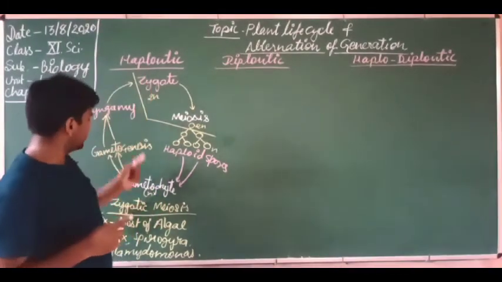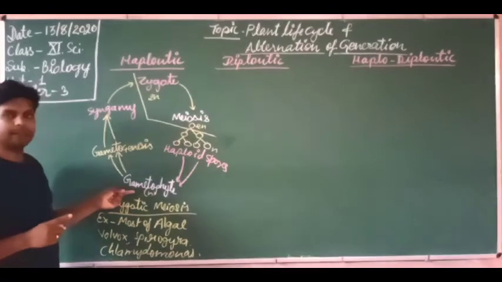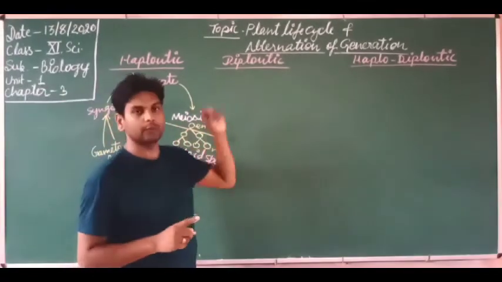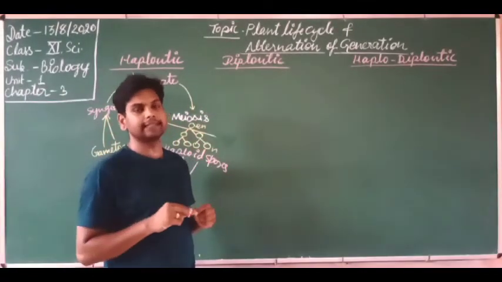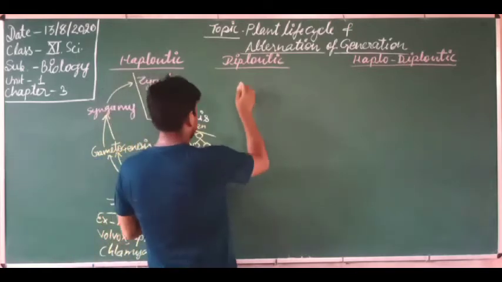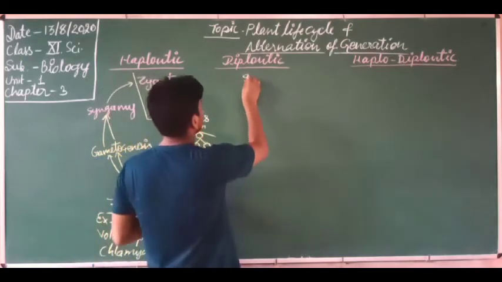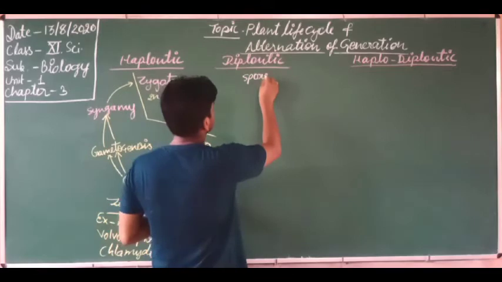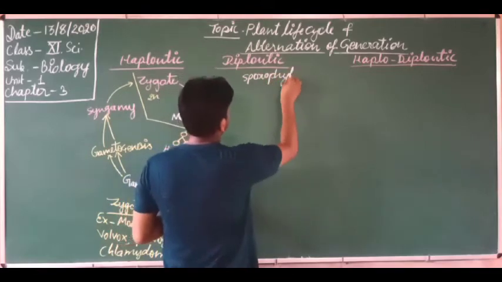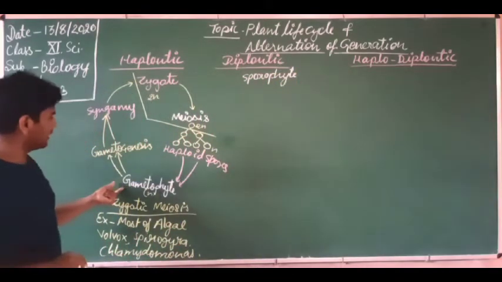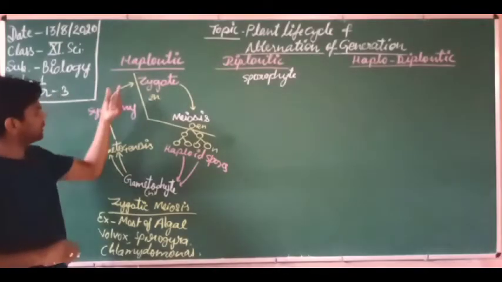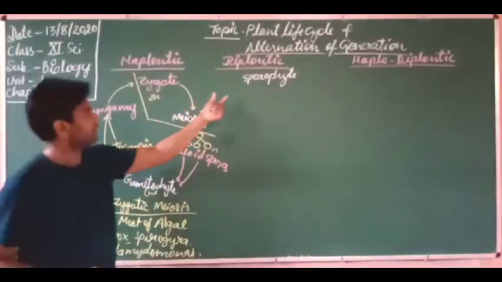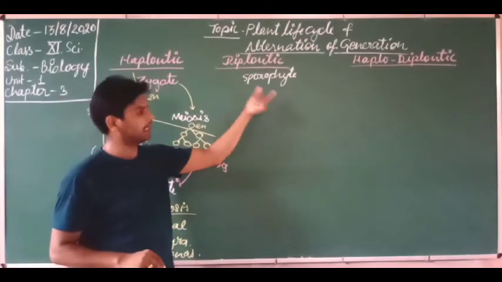Here the main plant body is haploid, it is gametophyte, but here the main plant body is diploid, and it is sporophyte. So here the first stage is sporophyte. We will start from the sporophyte, because we started drawing the haplontic life cycle from gametophyte, but this is diplontic, that is why we are starting from the sporophyte.